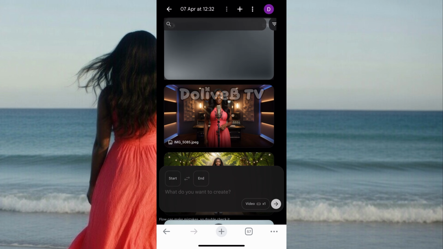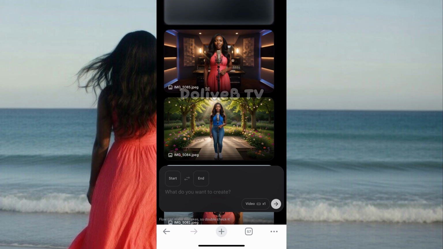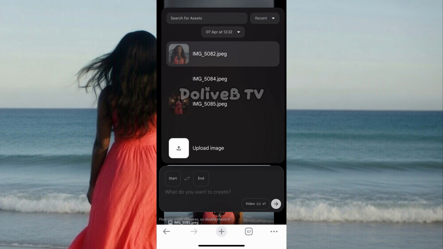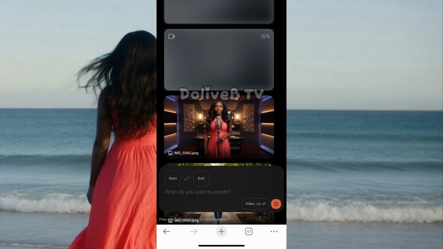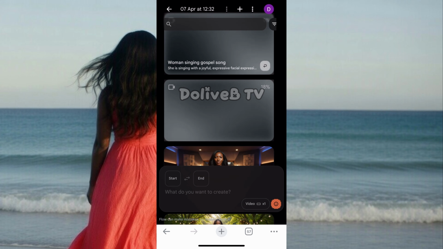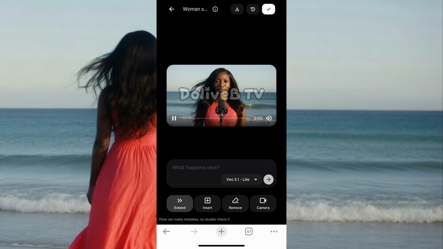So I'm going to do the second one. While that is generating, I'll include the second image. I bring in the second image and paste. I'm using the same prompt. With this, I can only generate two videos on this account, so I'll need to switch to another account to create those other clips. Now they are both generating. Let's check what it's going to give us.